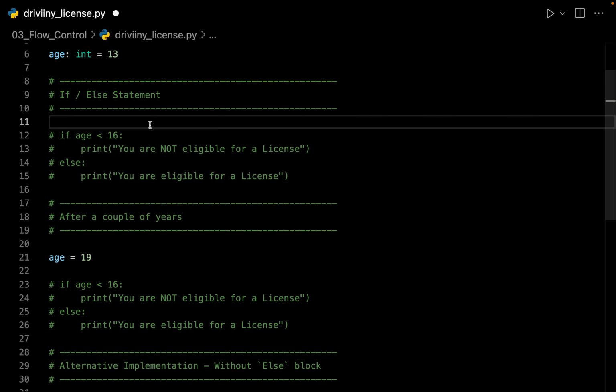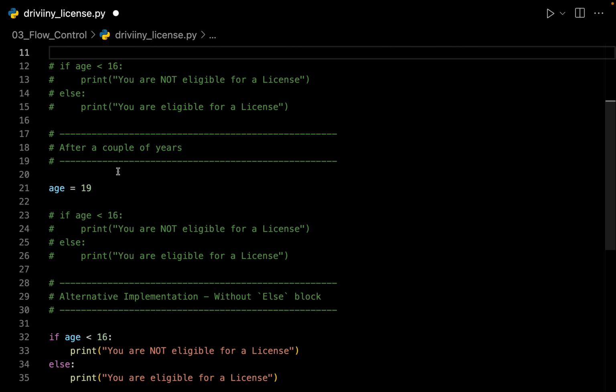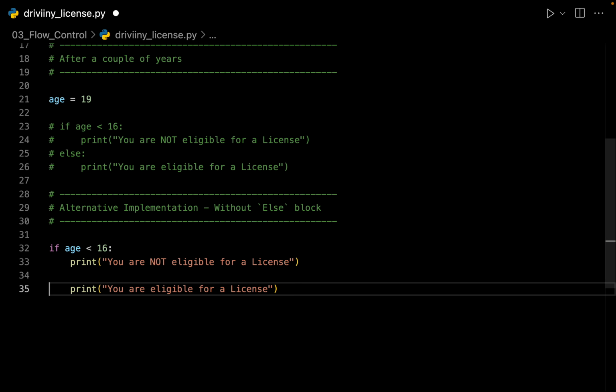So the only thing we have in our file right now is this variable age, which we declared as 13 on line number 6, and we reassign the value on line number 21, and we have this if and else block. Now I'm going to take out the else block and I'm going to left indent this line.